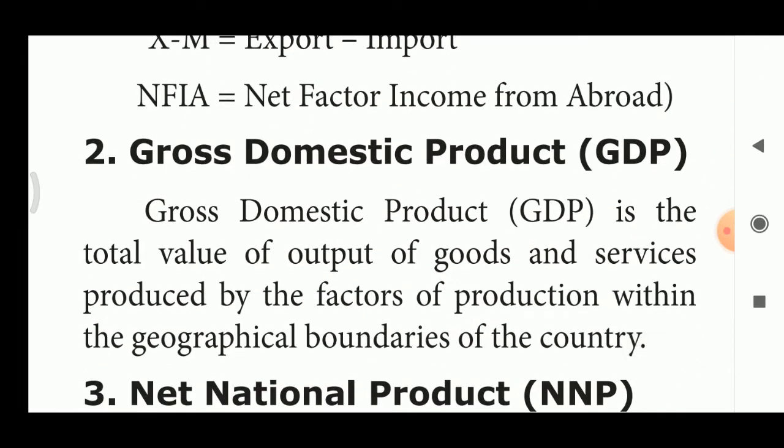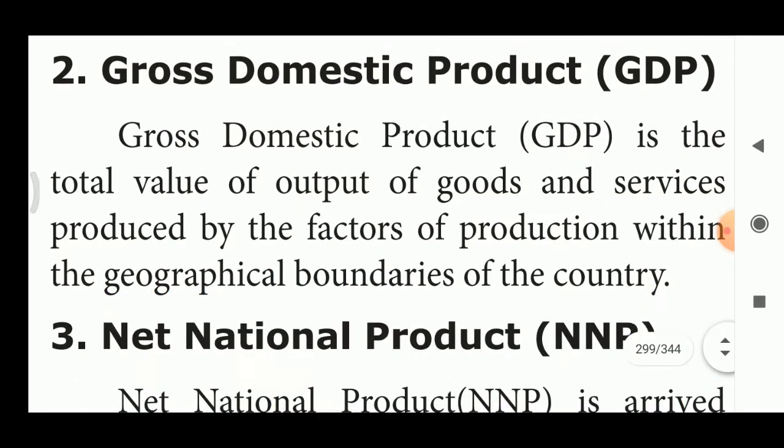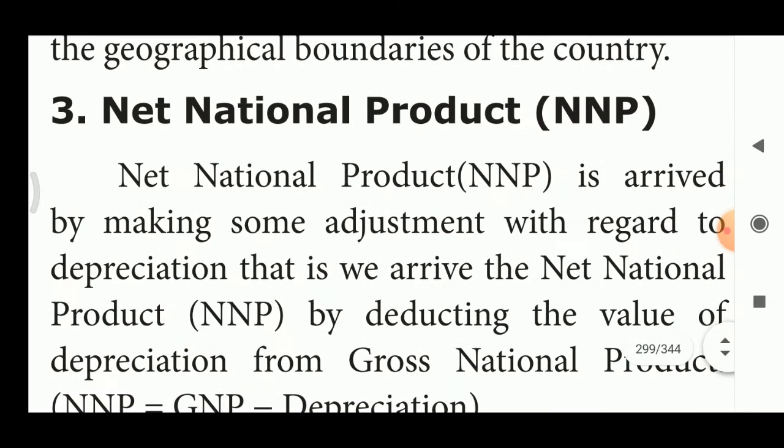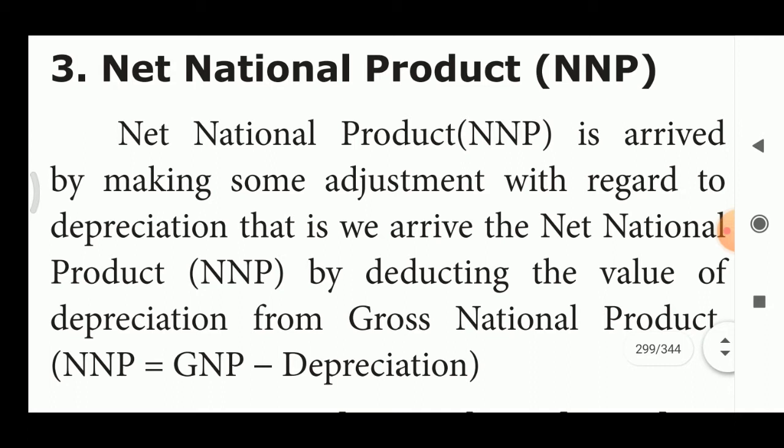Next, we are going to see about gross domestic product. Gross domestic product is the total value of output of goods and services produced by the factors of production within the geographical boundaries of the country. Within India's geographical boundary, how many goods and services are produced? That is called GDP.